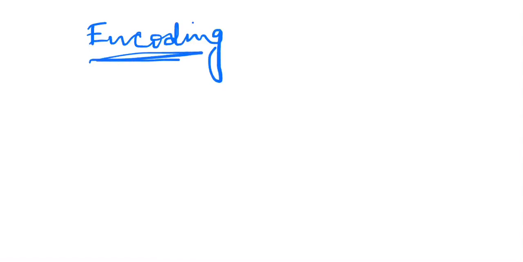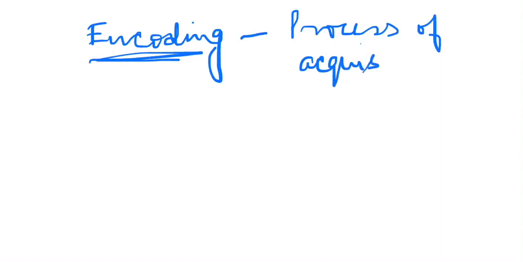Now let's discuss the mechanism of storage of memory. Before going to that, there are four aspects of memory. One is encoding: whatever new information is acquired, that process of acquisition of the information is called encoding, right?